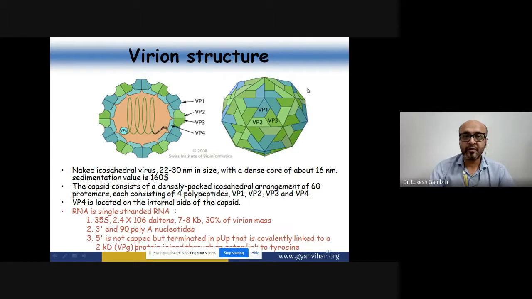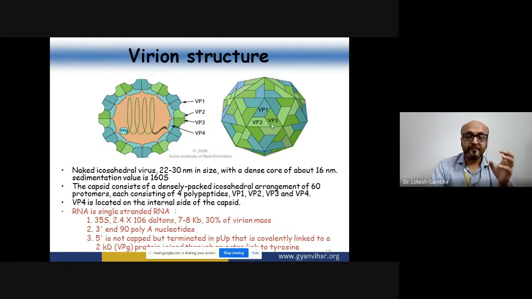If we talk about this particular image, you can see it is very densely packed in the form of an icosahedral symmetry, which can easily be visualized. A capsomere is made up of 3 proteins. You can see the triangle, that is a single capsomere. So the total number of capsomeres in the complete virus, the number of triangles you will be seeing, is 60.